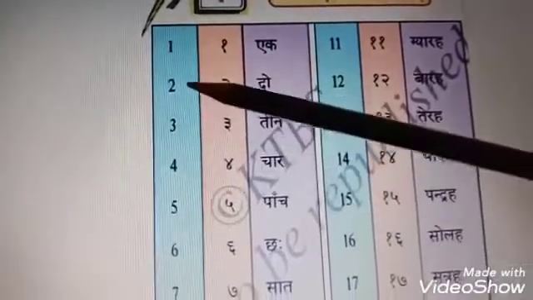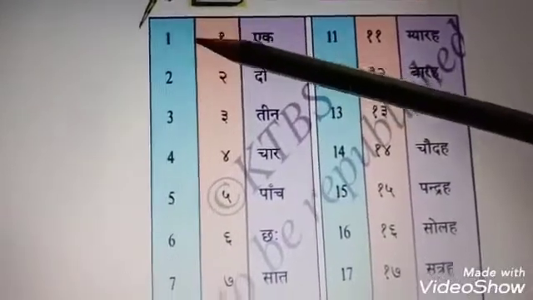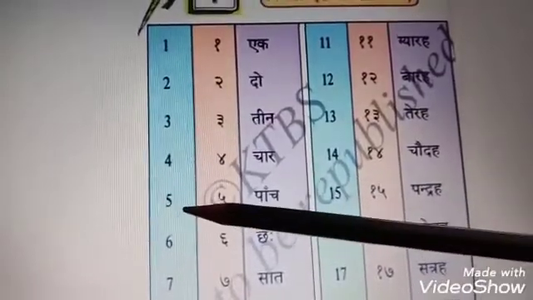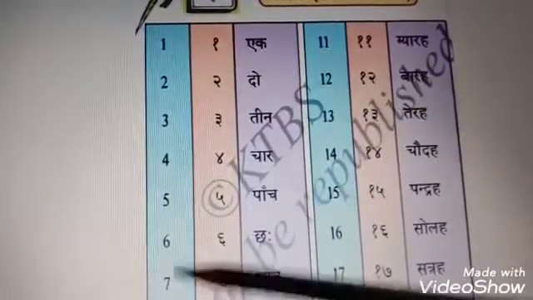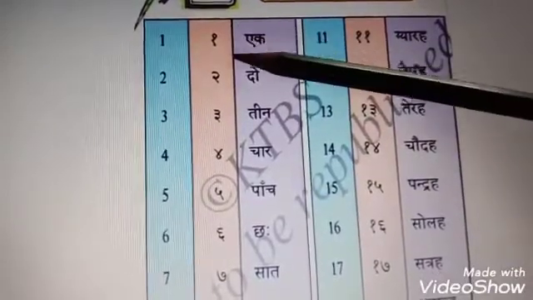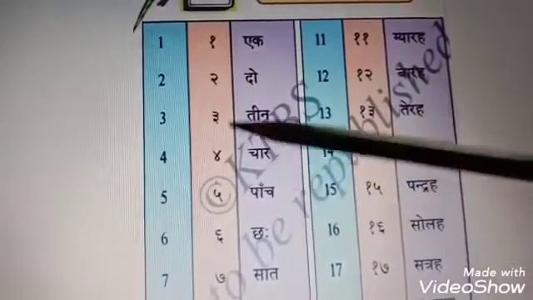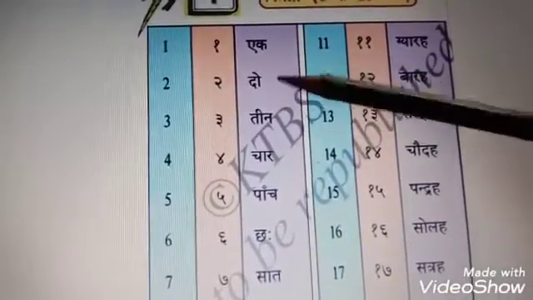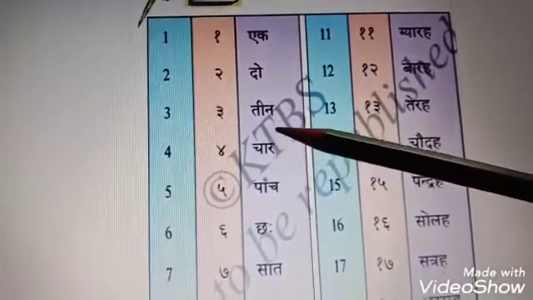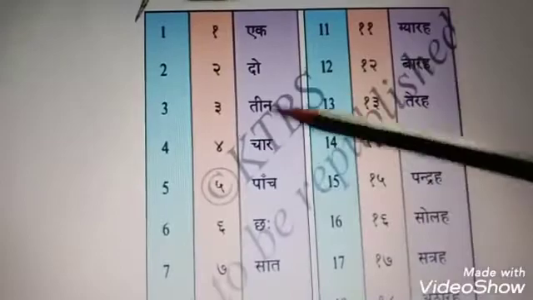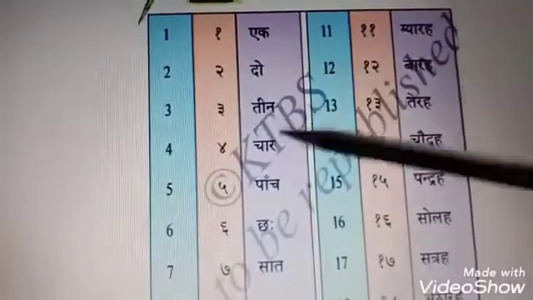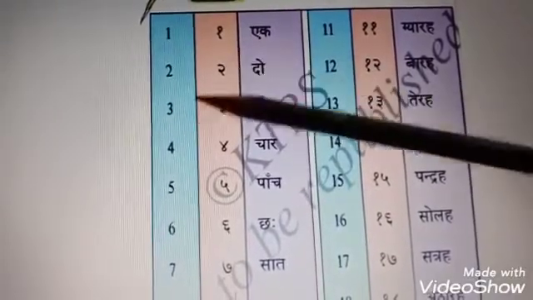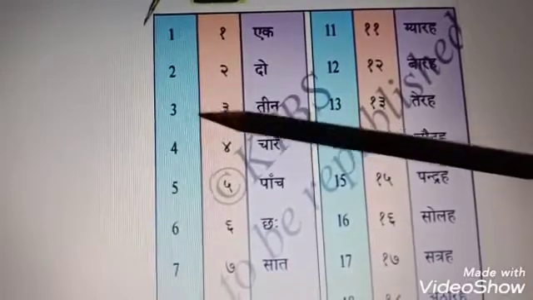Here in this blue column you can see that they have written digits, means numbers, in English. Yes, they have written in English for your identification. And here they have written numbers in Hindi, this orange column. Here in the pink column they have written numbers in words. How to write numbers in words, they have written here. Okay. And here what have they given? Digits. Numbers they have written in Hindi, and here they have mentioned in English for your identification.